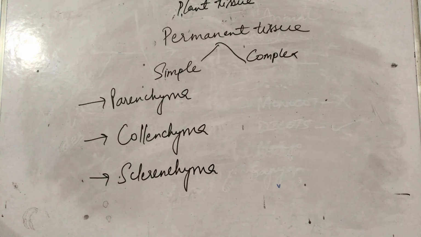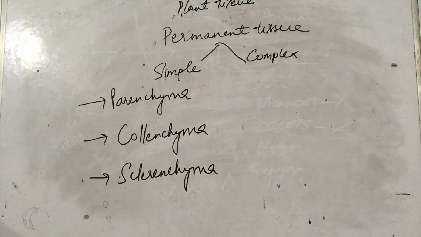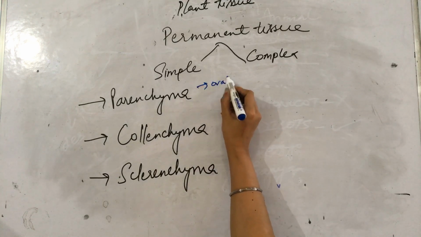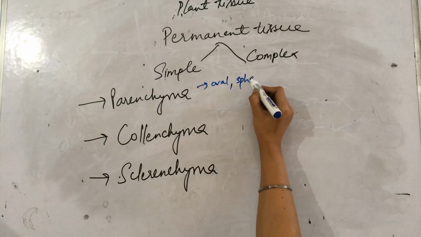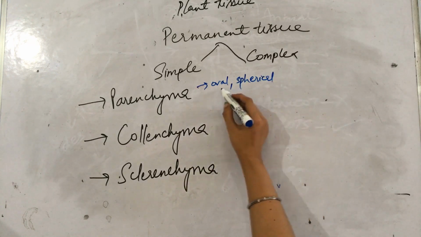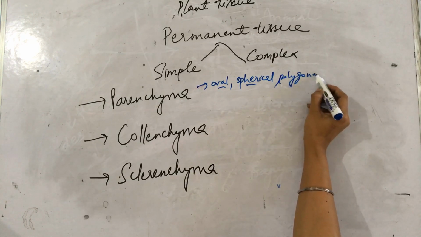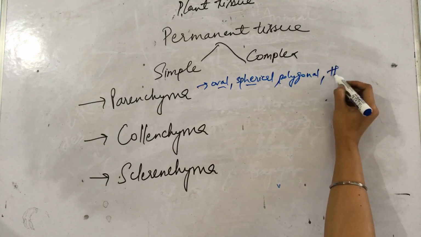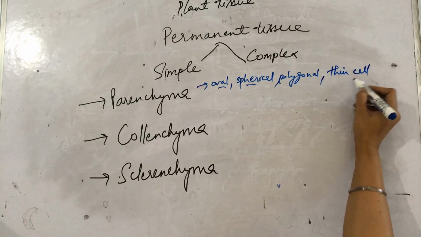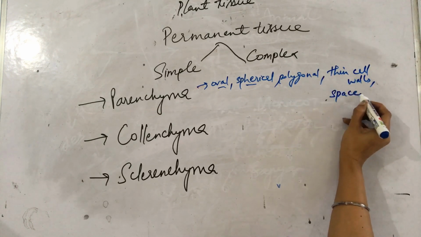Firstly, parenchyma. The shape of the cell is, they can be oval, spherical, or polygonal. Their cell walls are thin, and they have space in between them.